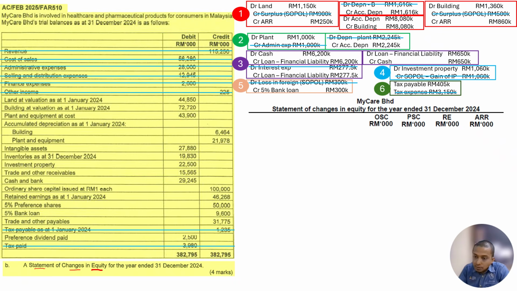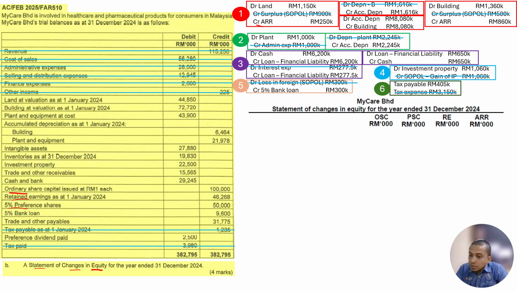How do I know this? Because in the slide we have ordinary share capital, retained earnings, and preference share capital. And we also have ARR in the additional information. So we have these four. Because we have these four, I do four columns.